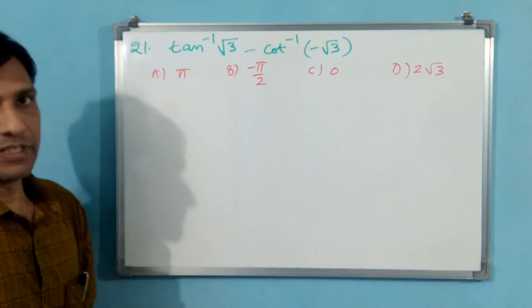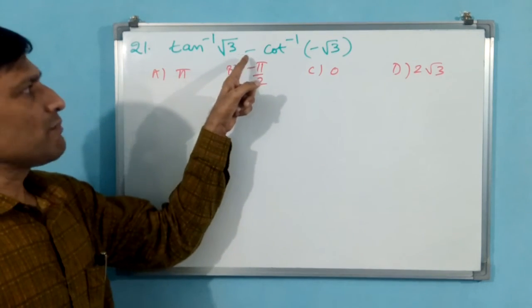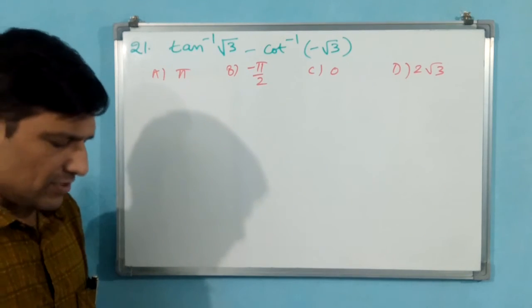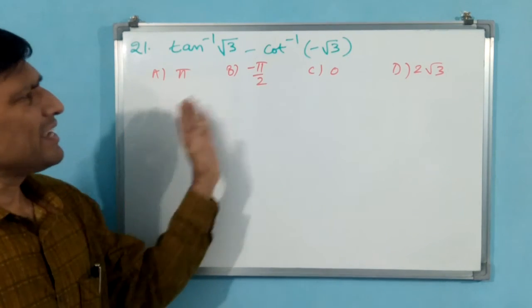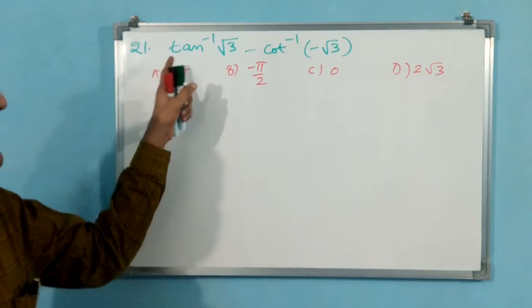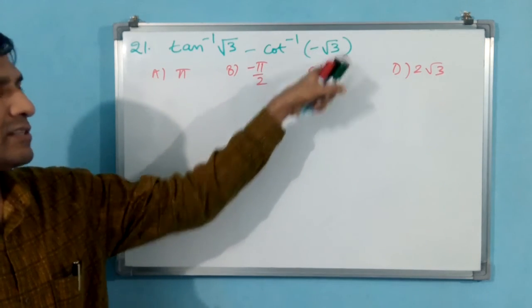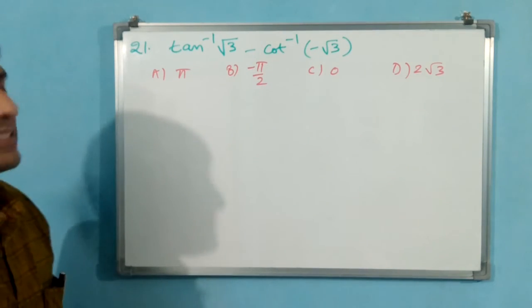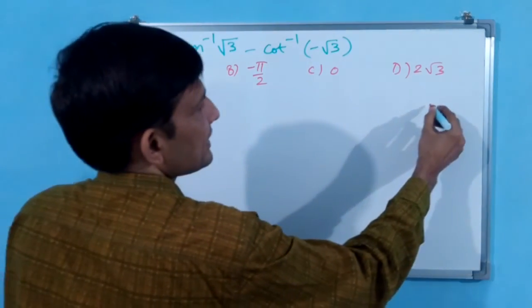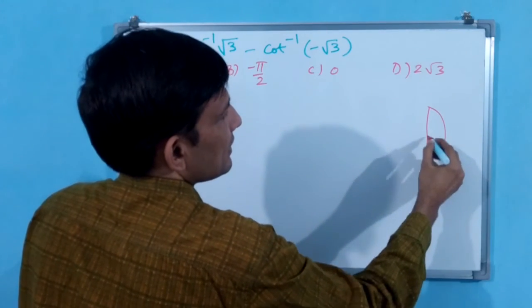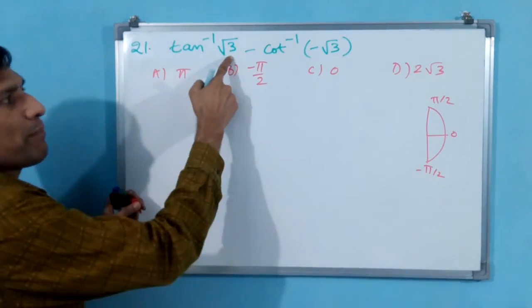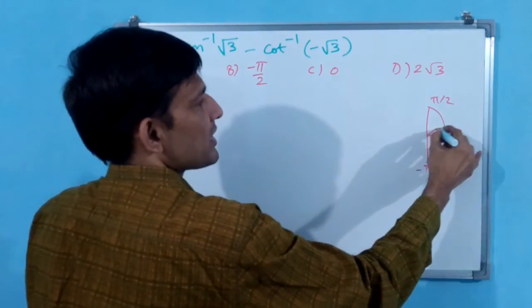See the 21st question. Tan inverse root 3 minus cot inverse minus root 3. You can take the principal value of cot and of tan. Let us draw the circle diagram for both separately. Tan inverse root 3 first we will write in the circle diagram. You see, this is for tan. 0, plus pi by 2, minus pi by 2. See, here positive is there. That means plus side you have to take this value.